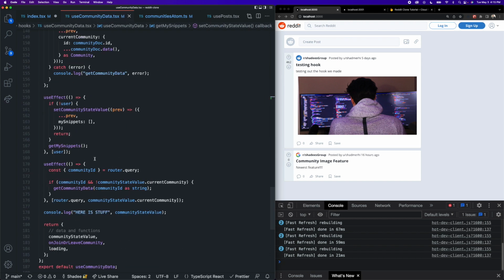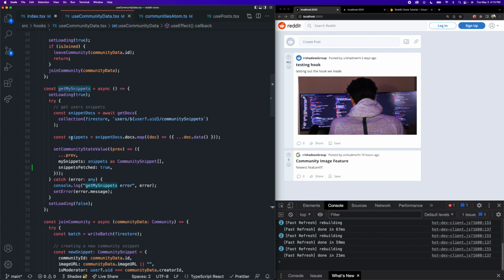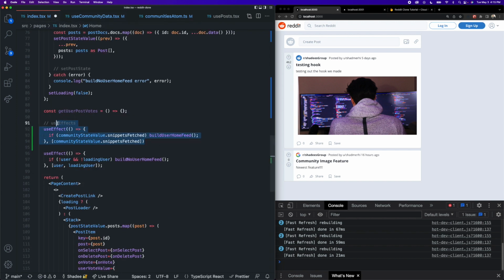The user is going to log in, which is going to trigger the getMySnippets function to happen. The getMySnippets function is going to fetch the snippets from the database, and it is going to put them in state, and is going to set the snippets fetch parameter to be true. Then inside of our use effect over here on our index page, this use effect is listening to changes on that snippets fetch thing. When this is changed to true, this use effect is going to trigger. This if statement is going to be triggered because it is true, and then is going to call the build user home feed function and build out the appropriate user home feed. Okay, so I hope that makes sense.